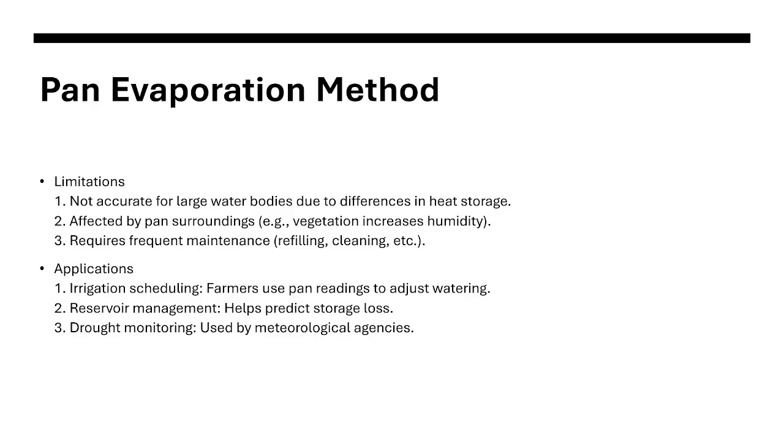That means there is less evaporation going to happen on the pan itself, because transpiration is the AC of nature, the air conditioning of nature. So this means that the heat does not directly target the water in the pan. It is distributed all throughout the vegetation and the surroundings of the pan.